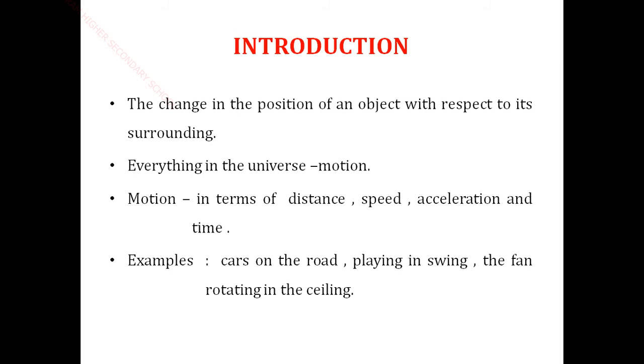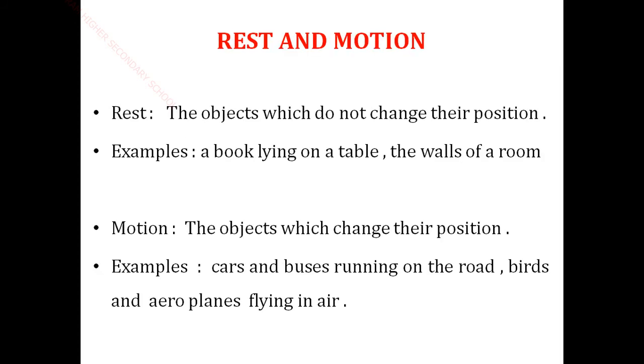Okay, cars on the road, playing in a swing, the fan rotating in the ceiling, all of these are different kinds of motions. Not the same kind of motion, but different kinds of motion. Okay, so rest and motion we already discussed: objects that do not change their position are at rest. The objects which change their position are in motion. Examples: cars and buses running on the road, birds and aeroplanes flying in the air.